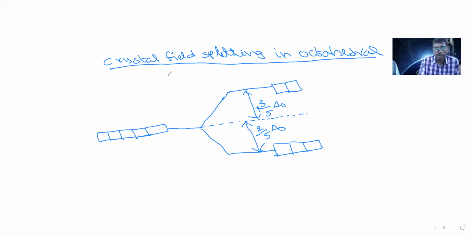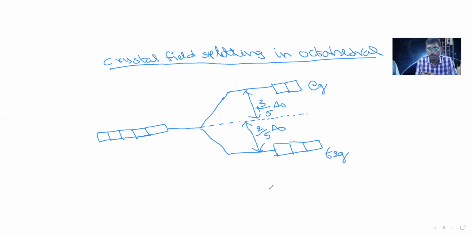Simply, crystal field theory says that in octahedral complexes the d orbitals of the central atom split into two energy levels. The lower energy orbitals are denoted t2g, and the higher energy orbitals are denoted eg. eg means two orbitals, t2g means three orbitals.